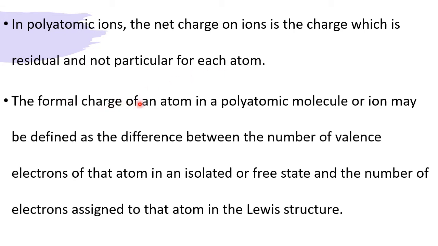The formal charge of an atom in a polyatomic molecule or an ion may be defined as the difference between the number of valence electrons of that atom in an isolated or free state and the number of electrons assigned to that atom in the Lewis structure. That means if I want to draw the Lewis structure for water, water is H2O, 2 H and 1 O. So in 2 H and 1 O, how many total valence electrons are there? That is the first point.